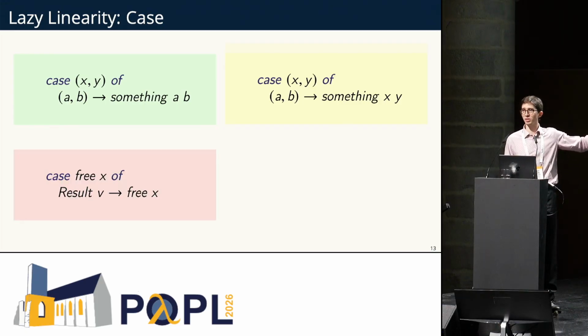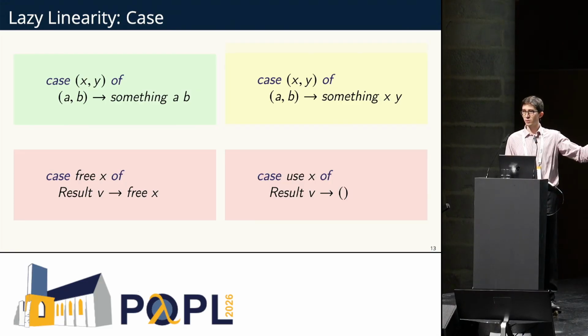Now here are totally not fine programs. We scrutinize free x, and scrutinizing an expression forces its evaluation to weak head normal form. So we scrutinize free x. That'll surely do something to x. And now we try to use x again. That's not fine.